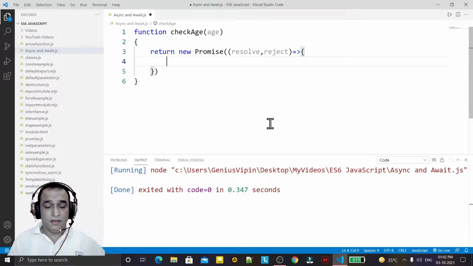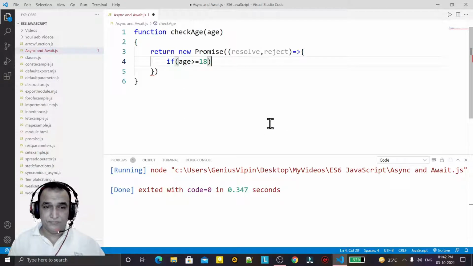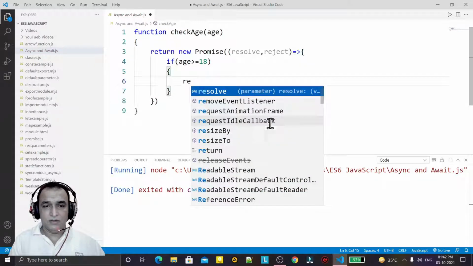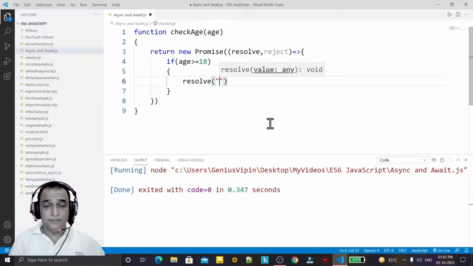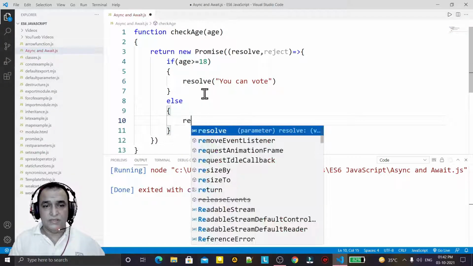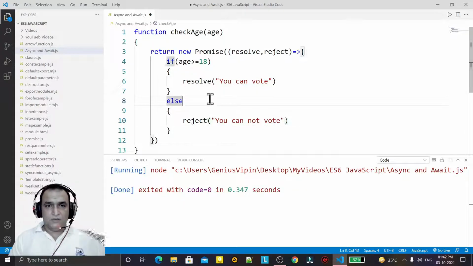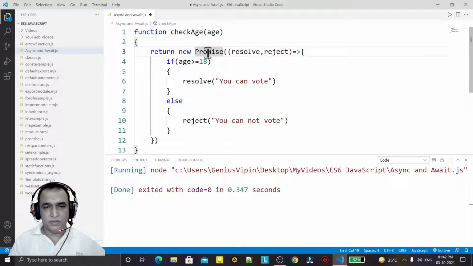Here I'm checking if the age is greater than or equal to 18, then I say resolve, you can vote, else reject, you cannot vote. Simple one. We have a function checkAge. Here we are using a promise, and here we have resolve and reject, and we are checking the age. If age is greater than or equal to 18, you can vote, otherwise you cannot vote.